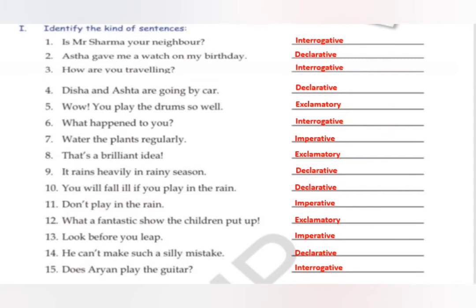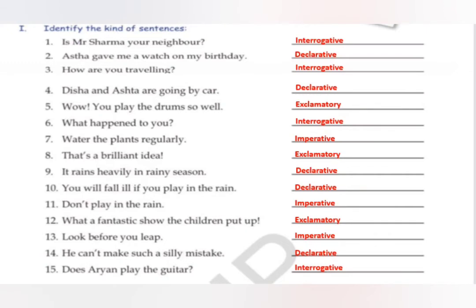Now, in your book, you have these sentences, these exercises. Let's do them. The first one is identify the kinds of sentences. Is Mr. Sharma your neighbor? What will this be? An interrogative sentence. Question. Second, Astha gave me a watch on my birthday. It's a simple sentence.